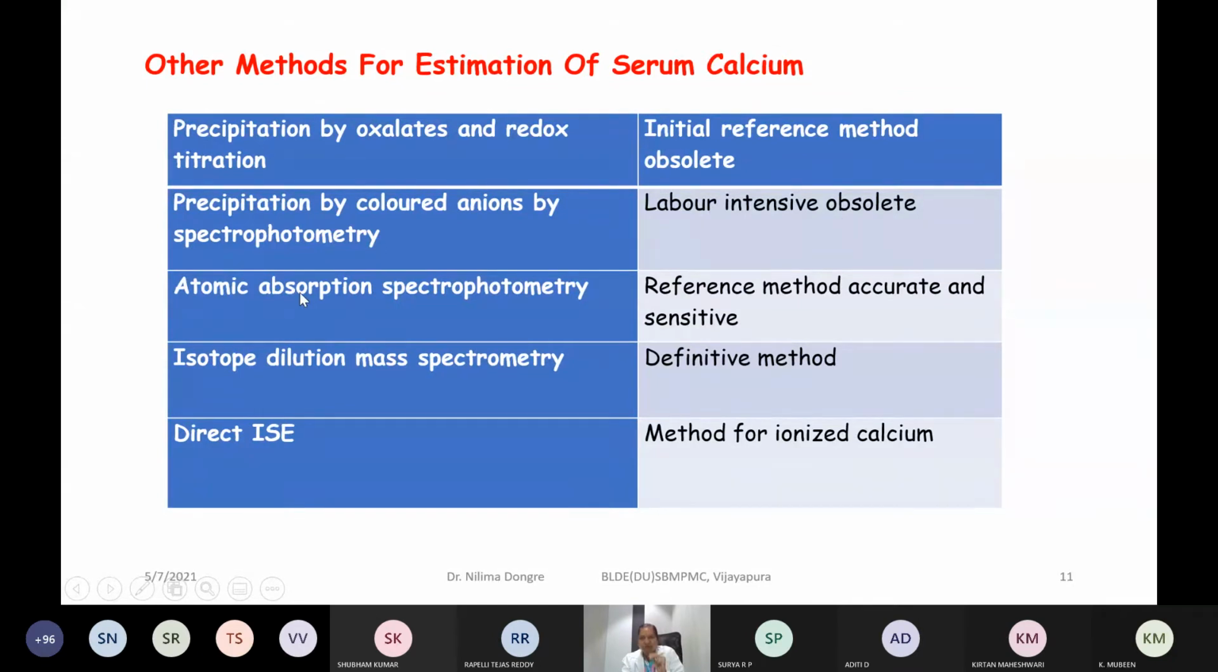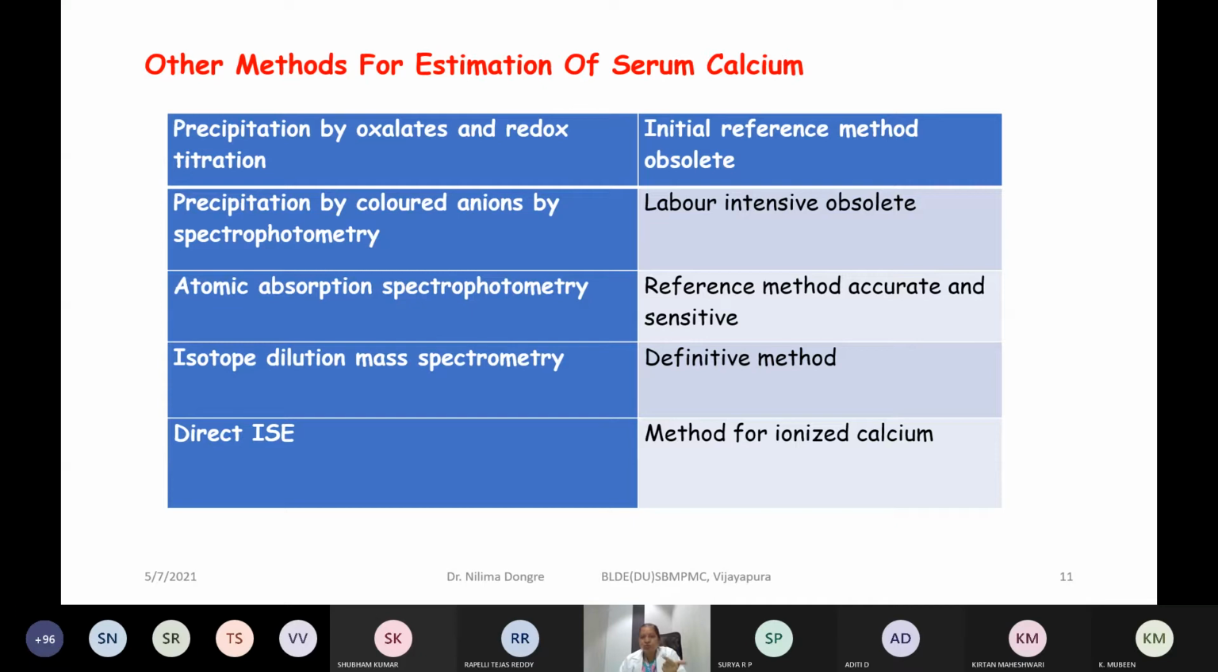The most specific and sensitive method is atomic absorption spectrophotometry. This is a very accurate and sensitive reference method. Next is isotope dilution mass spectrometry. This is also a definitive method. But these instruments are affordable by only certain institutions because they have huge cost and maintenance. So all laboratory setups cannot have these instruments, and hence we have certain chemical or manual methods